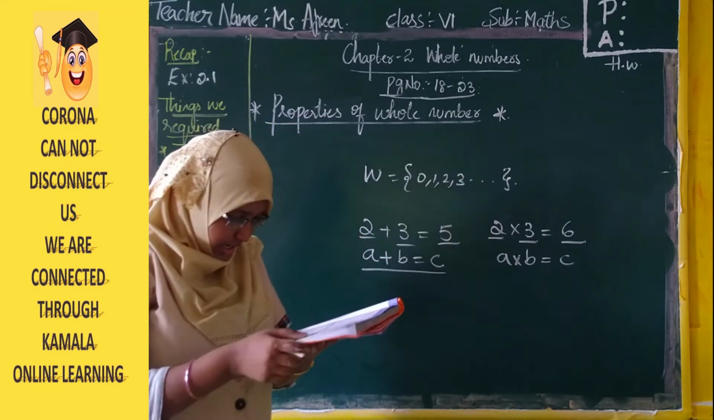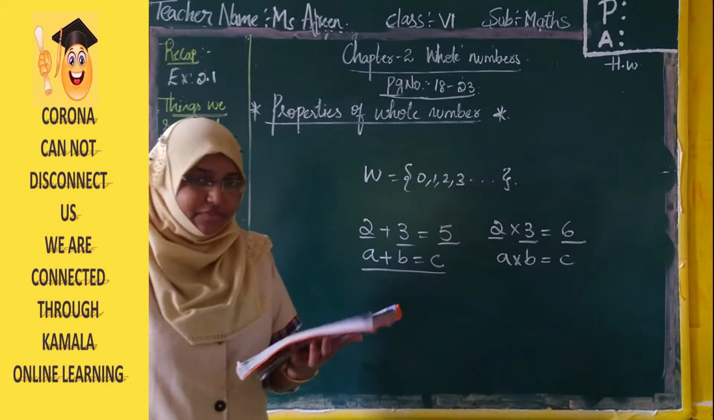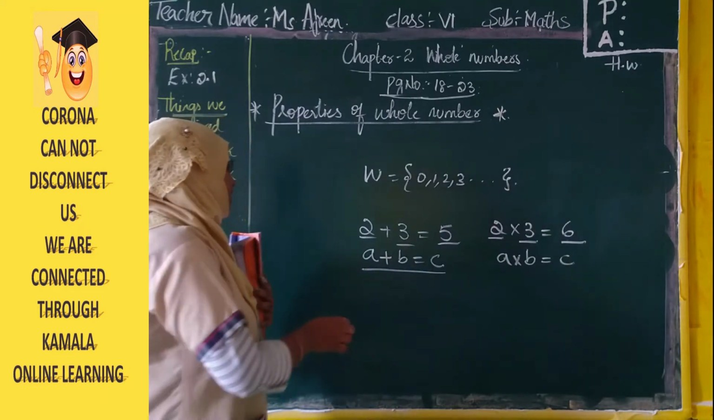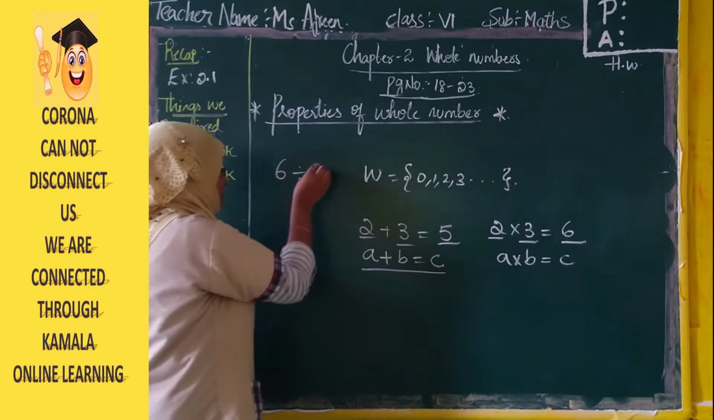Alright. Let us see here, division by 0. So can we divide by 0? Can we divide any number by 0? 6 divided by 0.